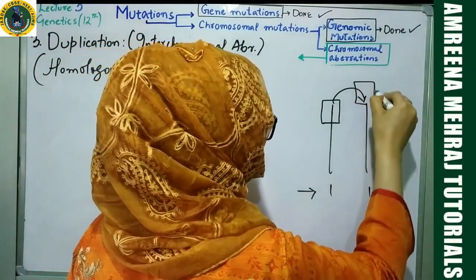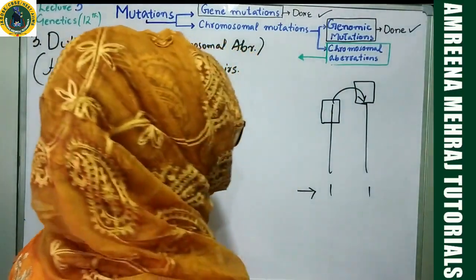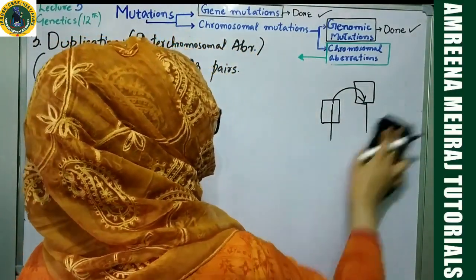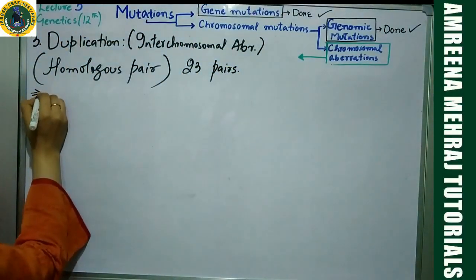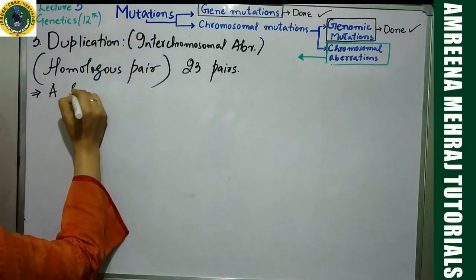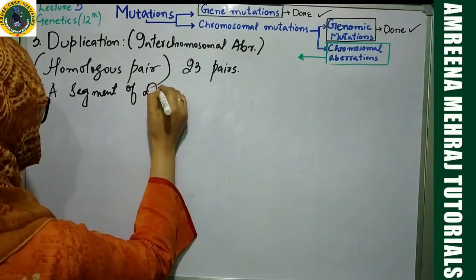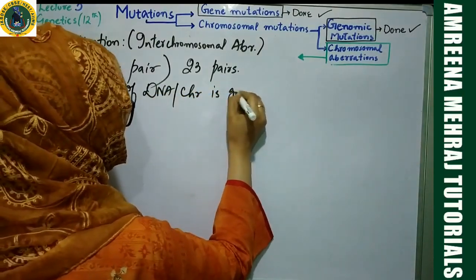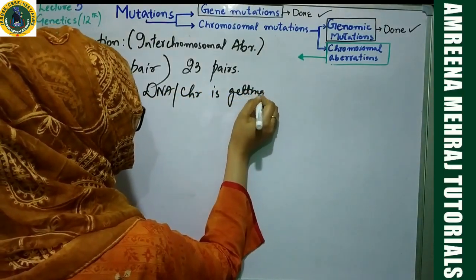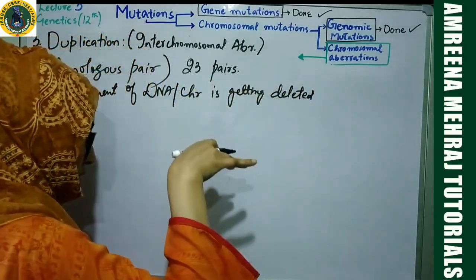So it's going to come over here. So this is going to happen in this case of duplication. How we can put this down in words is that we can write over here, in this case, a segment of DNA, or you can say the chromosome itself, is getting, first of all, what? First of all, it has to get deleted, okay? Number 1, it has to undergo deletion.